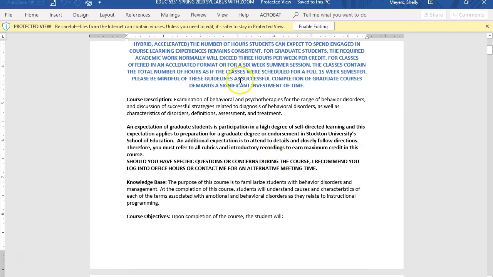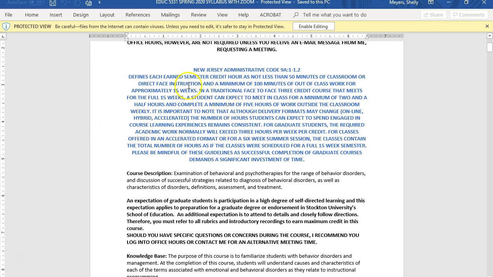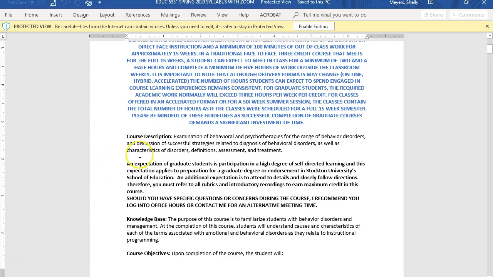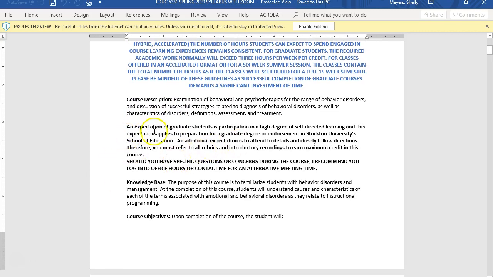This is the expectations, just so that you know. Read this carefully. This is the New Jersey Administrative Code. This talks about the minimum amount of time that you need to spend on an online course each week. Taking online courses is more of a challenge than most people think. This is the course description.